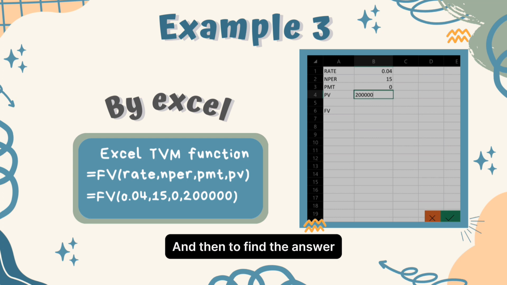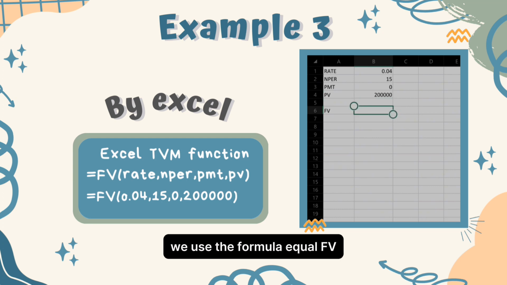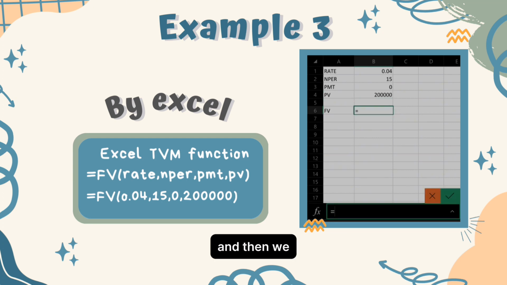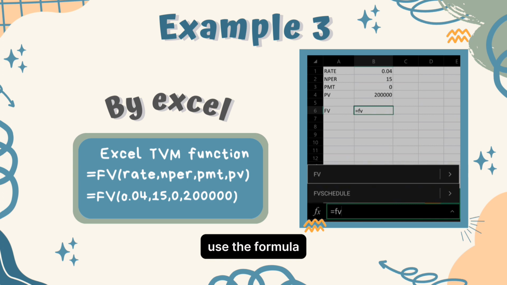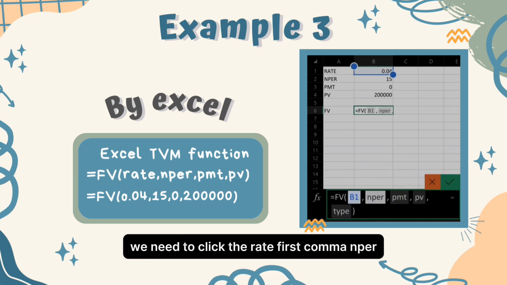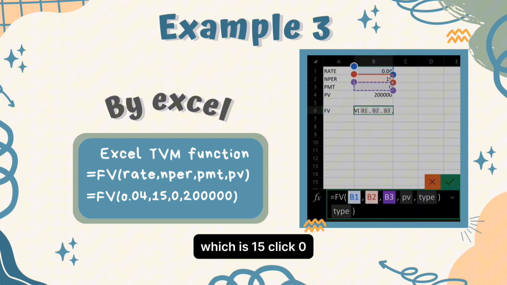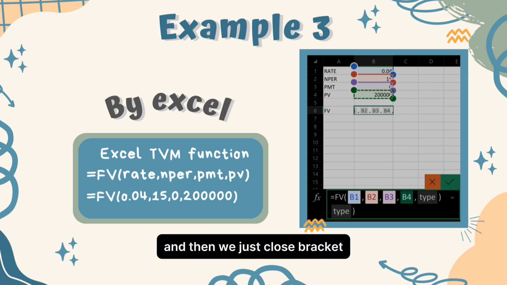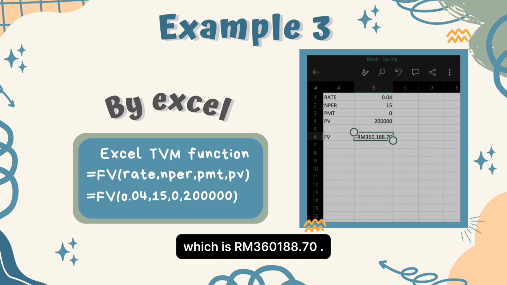And then to find the answer, we use the formula equal FV, and then we use the formula that is already given, which is we need to click the rate first, comma, and NPER, which is 15, comma, click 0, PMT, comma, PV, and then we just close the bracket and we get the final answer, which is 360,188 and 70 cents.